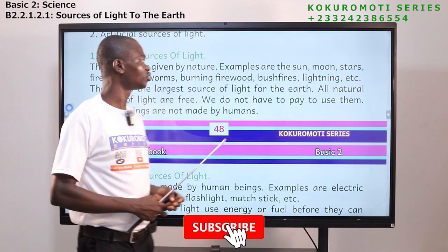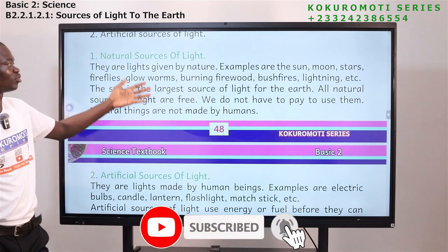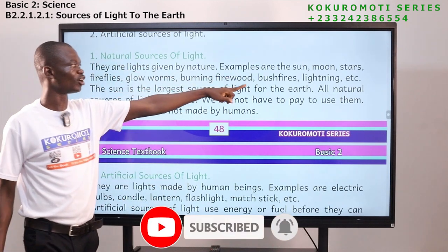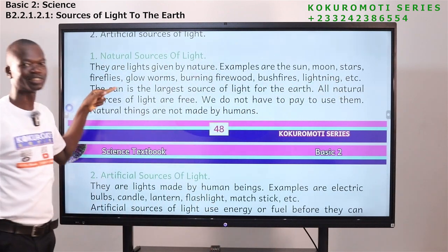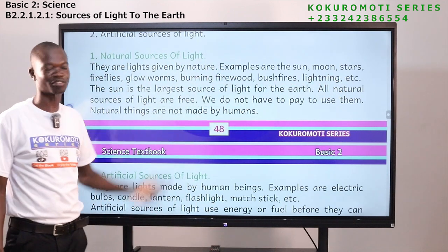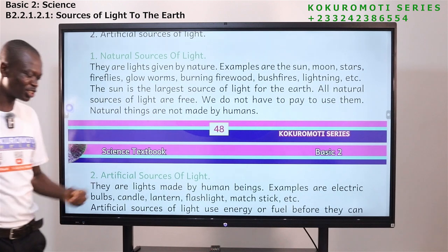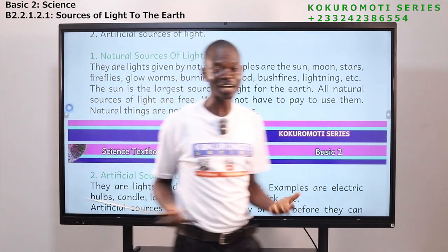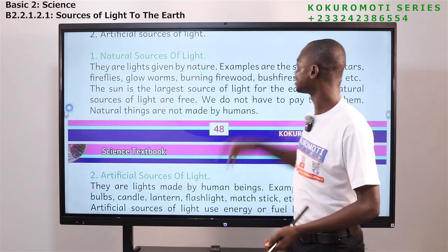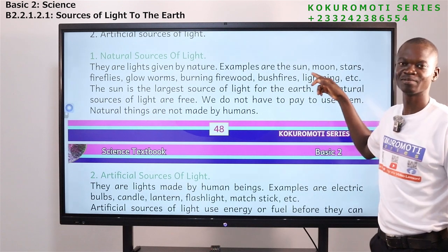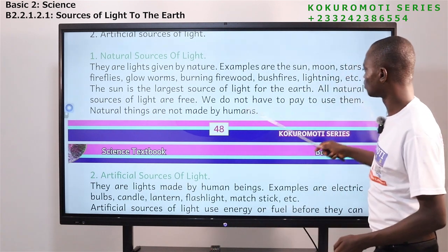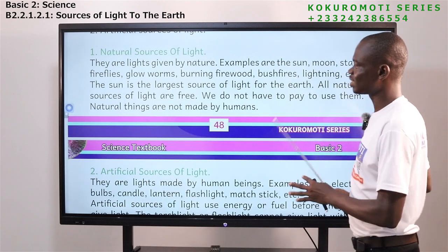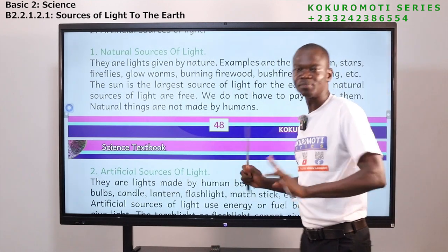I don't know where you paid for sun bill or moon bill or stars bill or firefly bill. Do you pay for? We don't pay for. These things are for free. You know, God is so good that all the things that He gives to us, He doesn't charge us. Imagine God is charging you every day for the sun. Look at how much you pay. So that is that. Natural things are things that are not made by human beings.